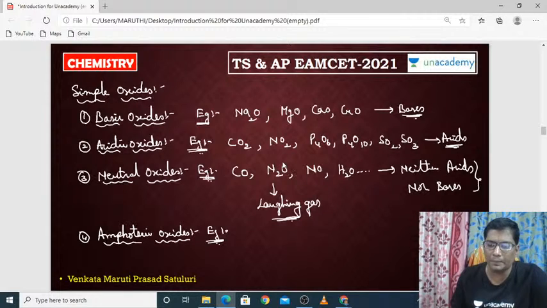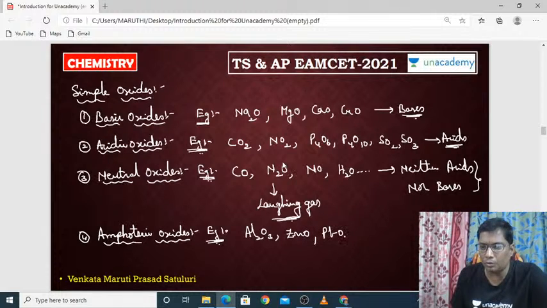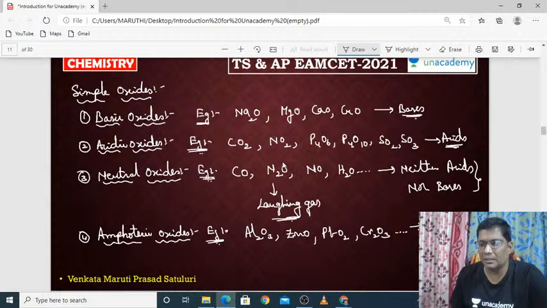The best examples for amphoteric oxides are Al2O3, alumina. It is an amphoteric oxide. And zinc oxide, ZnO, it is an amphoteric oxide. And PbO2, lead oxide is an amphoteric oxide. Chromium oxide, Cr2O3 is an amphoteric oxide, like that. These can react with both acids as well as bases.